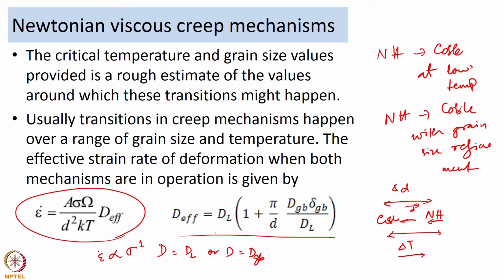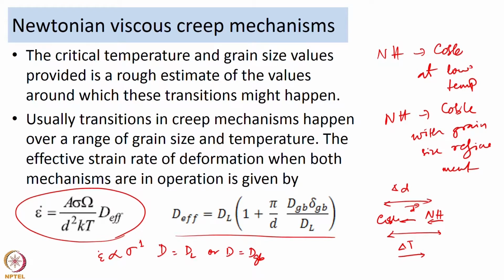D effective is going to depend on both D_l and D_Gb, and then delta_Gb, something that I introduced earlier, is the grain boundary thickness. So, this is how it is going to be for those temperature or grain size values where both Coble creep and Nabarro-Herring creep are going to operate simultaneously.